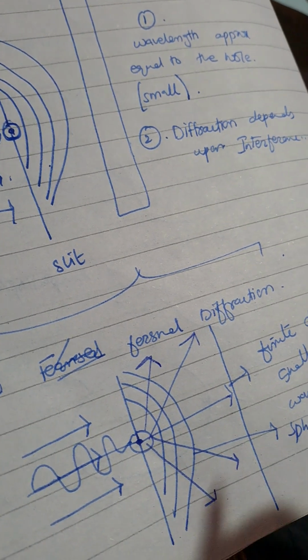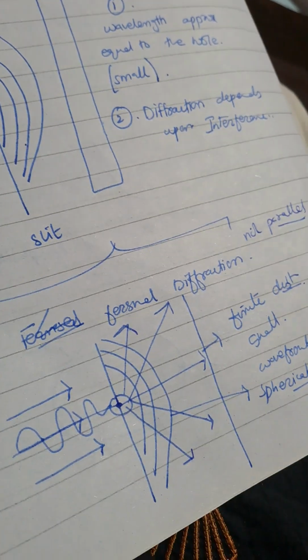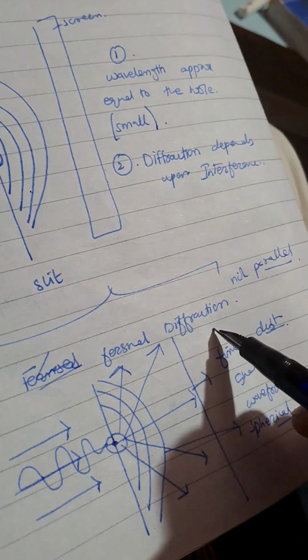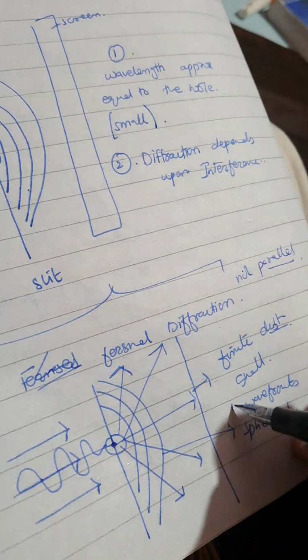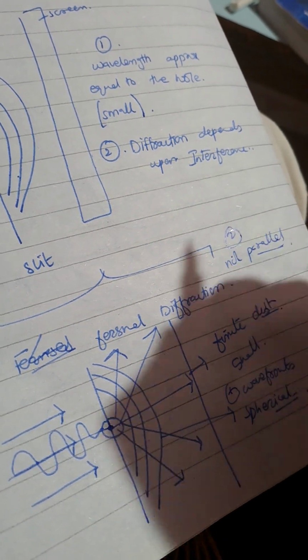So the rays are not parallel. So there are two important things to remember in Fresnel diffraction: the wavefronts are spherical and the rays are not parallel.